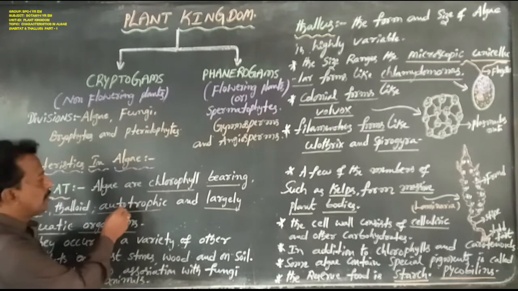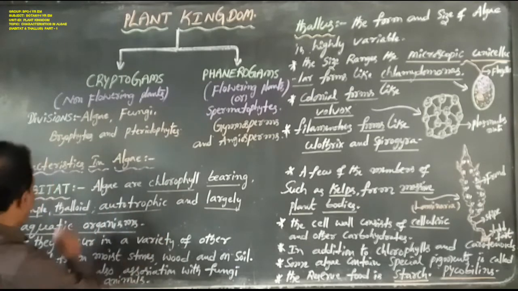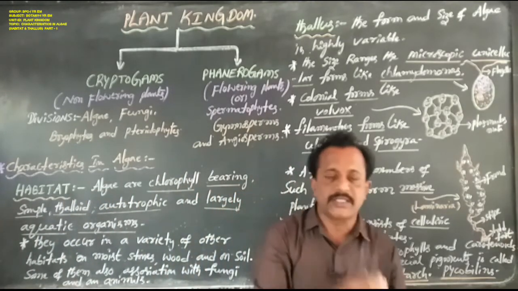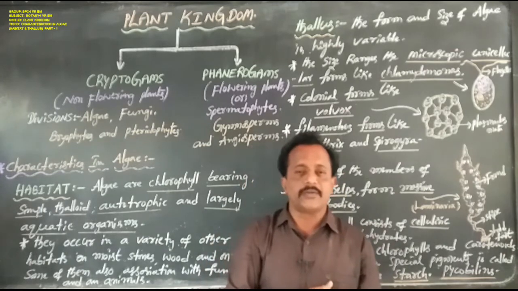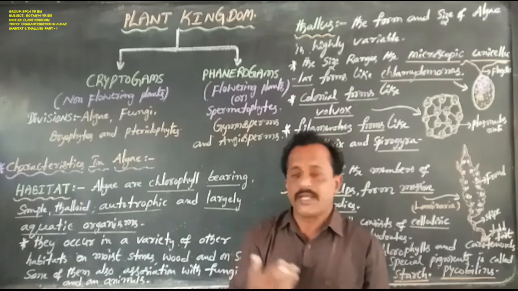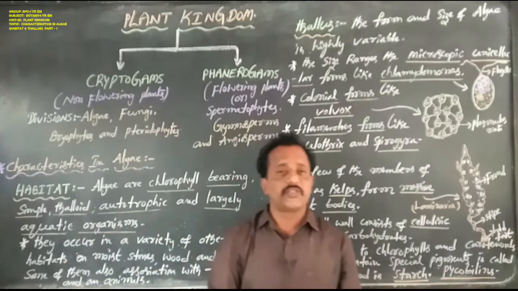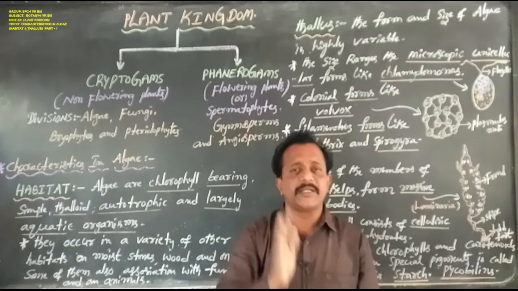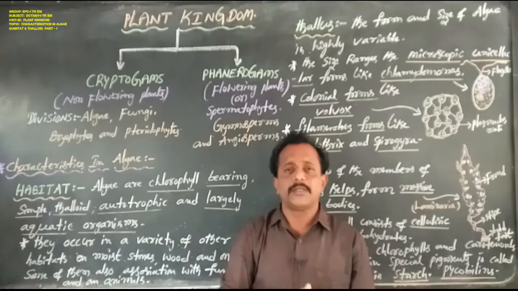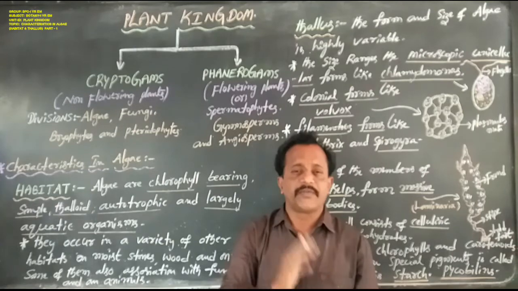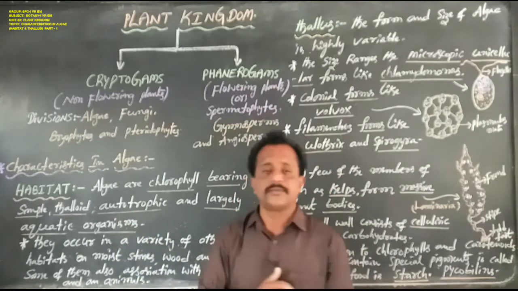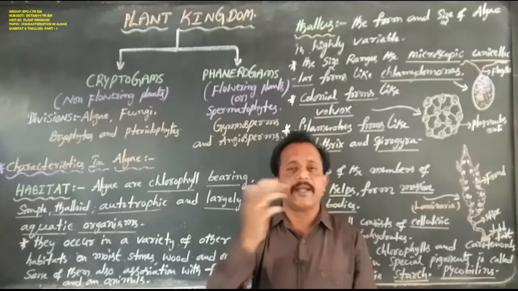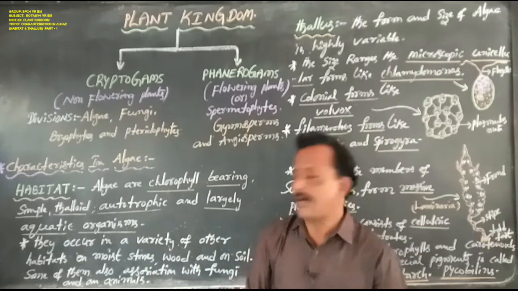And they are largely aquatic organisms; they grow or live in water, that is fresh water as well as marine water. So 90% of algal members live in fresh water as well as marine water, such as seas, oceans, lakes and ponds.